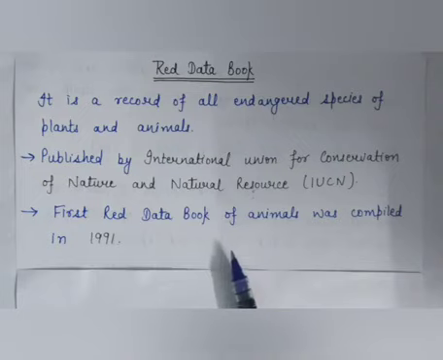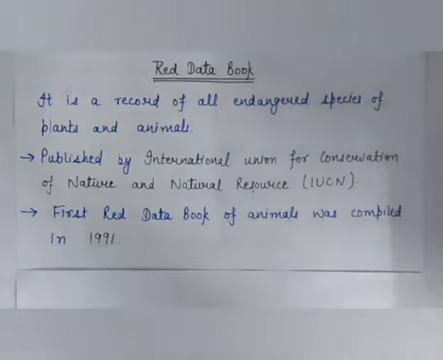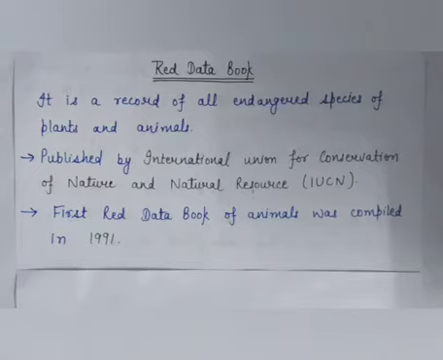Its main aim is to convey the urgency of conservation issues to the public, as well as to help the international community to reduce species extinction. So I am repeating, Red Data Book is a book in which we maintain a record of all endangered species of plants and animals.